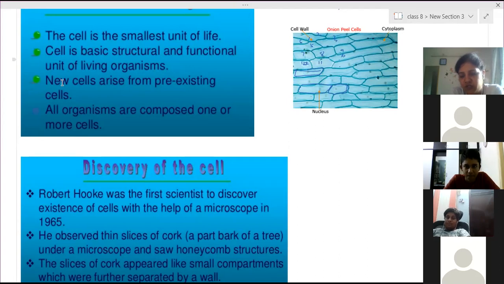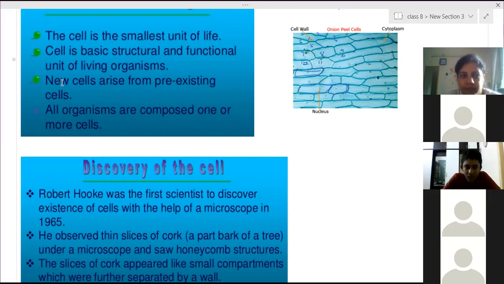They told us that new cells cannot be created by our own. They can only arise from the original older cells, the pre-existing cells. To form a new cell, an original cell is needed. Without that, we cannot form any new cell.